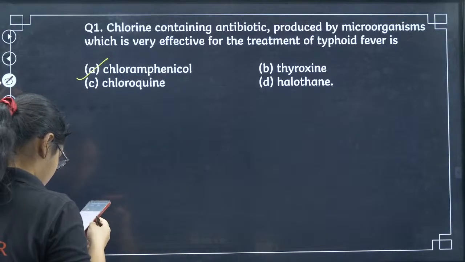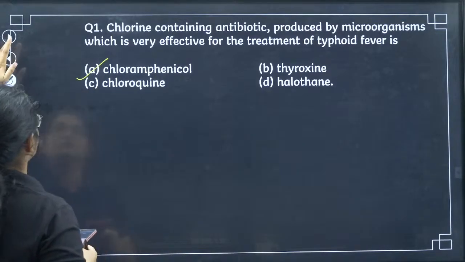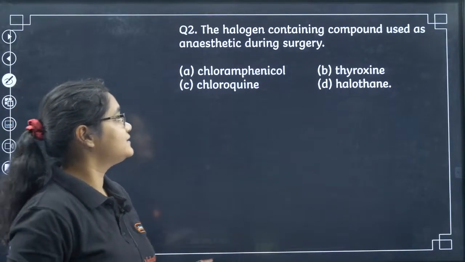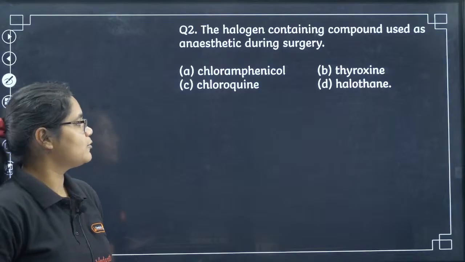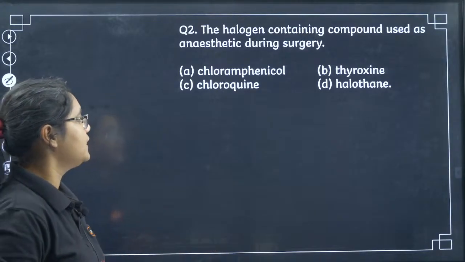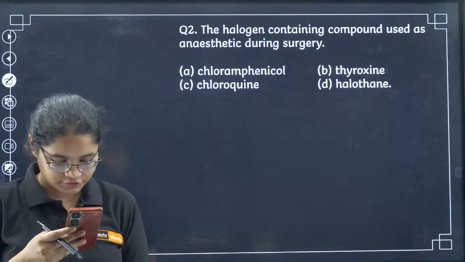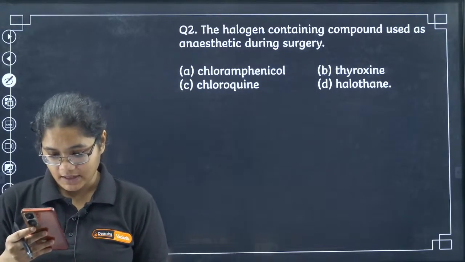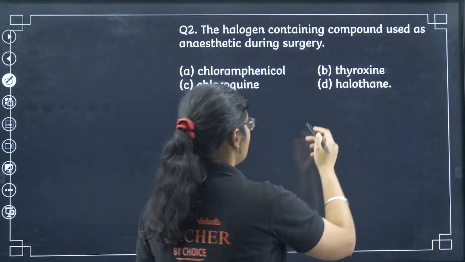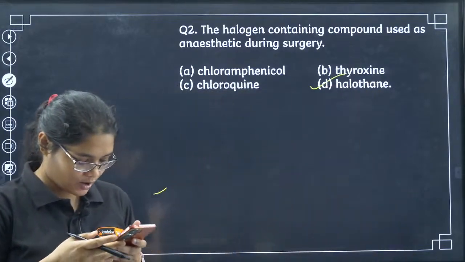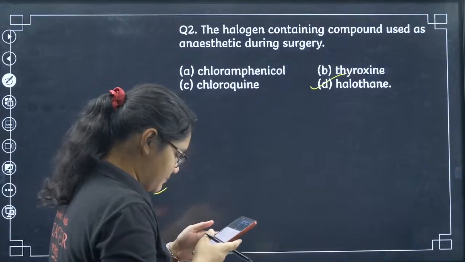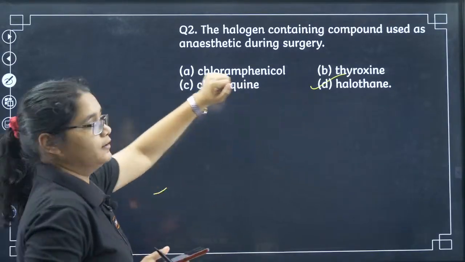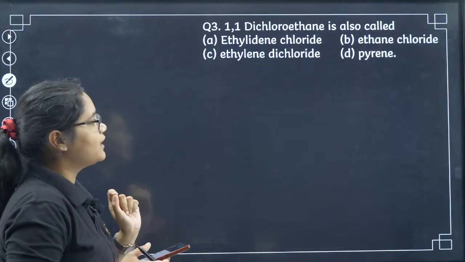Hello Sneha, good evening. Yes, Neon has also given the correct answer. Next question: which halogen containing compound is used as an anesthetic during surgery? Same options you have: chloramphenicol, chloroquine, thyroxine and halothane, which is used as an anesthetic during surgery. Yes, absolutely correct, Sudhanva. Very good, you are fabulous today. Yes, Marudesh is also correct here. No, C is not the answer. We have halothane here.